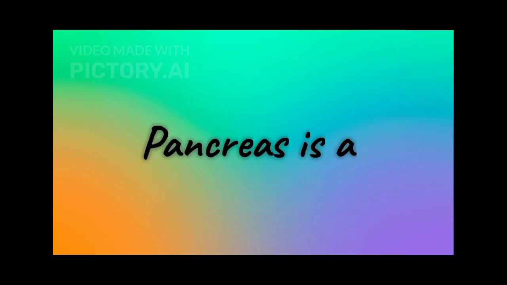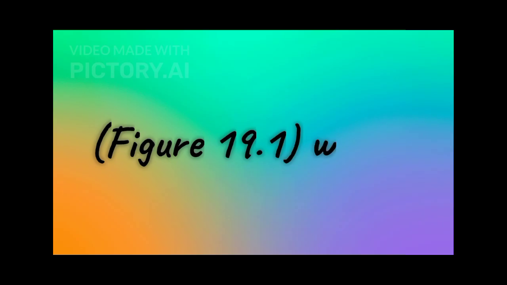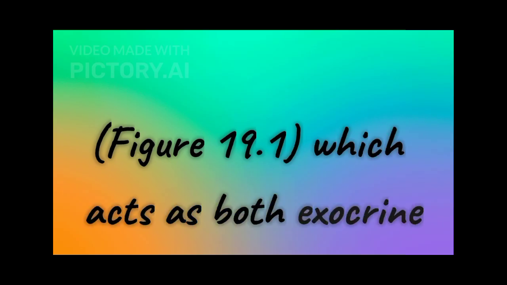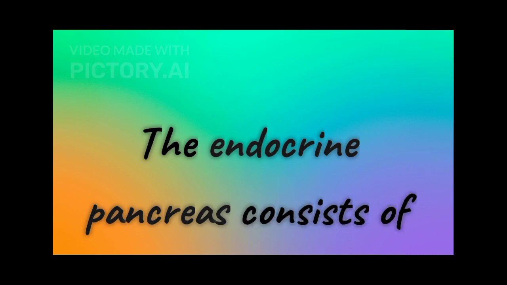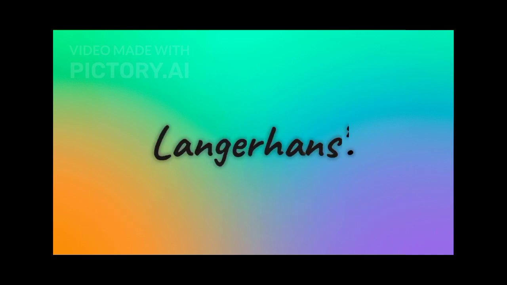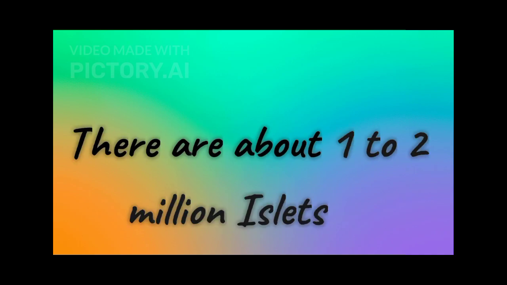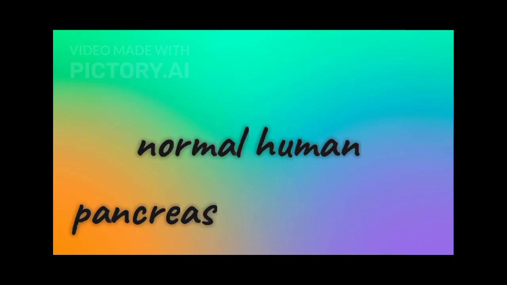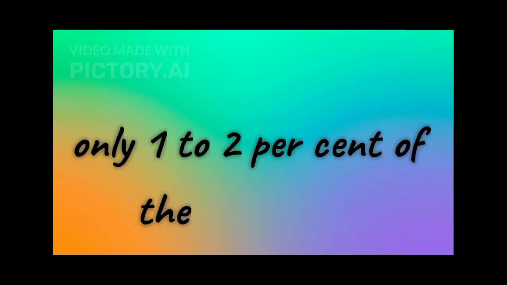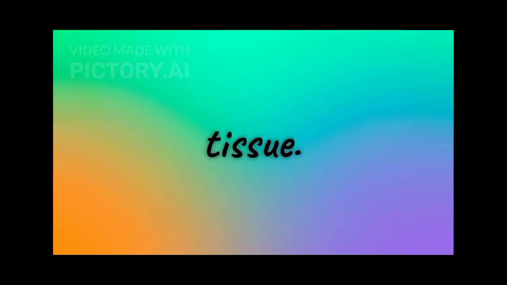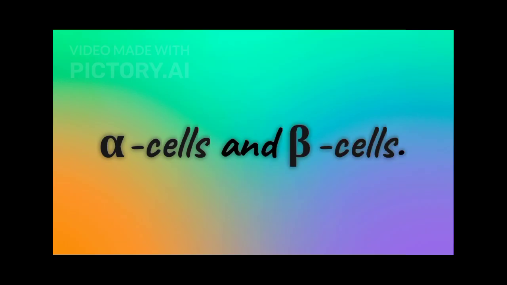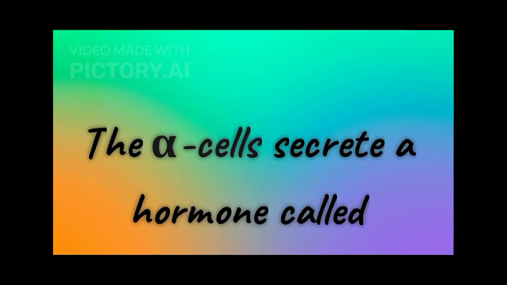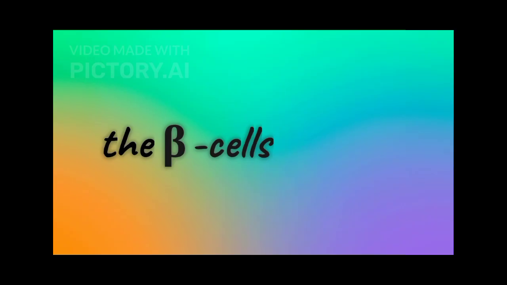19.2.8 Pancreas. Pancreas is a composite gland, figure 19.1, which acts as both exocrine and endocrine gland. The endocrine pancreas consists of islets of Langerhans. There are about 1 to 2 million islets of Langerhans in a normal human pancreas, representing only 1 to 2% of the pancreatic tissue. The two main types of cells in the islet of Langerhans are called alpha cells and beta cells. The alpha cells secrete a hormone called glucagon, while the beta cells secrete insulin.